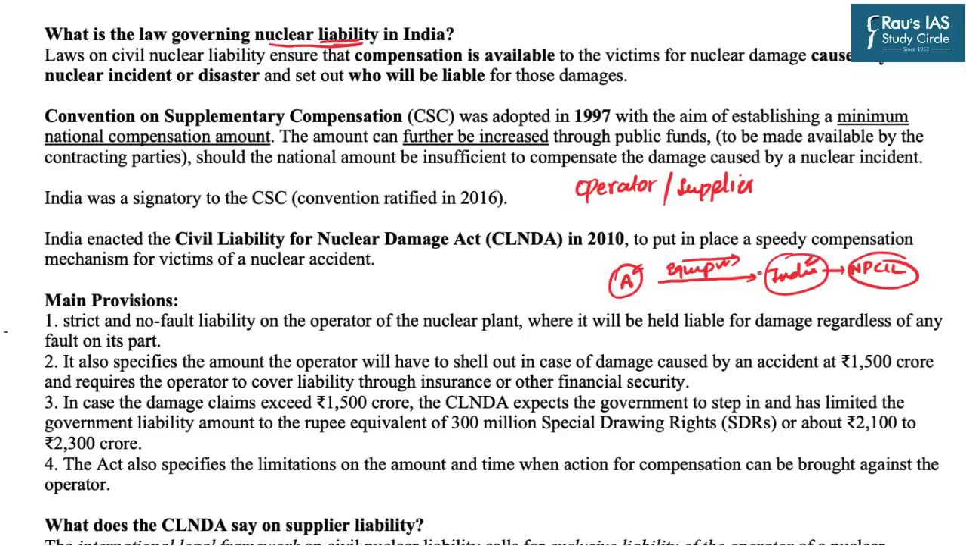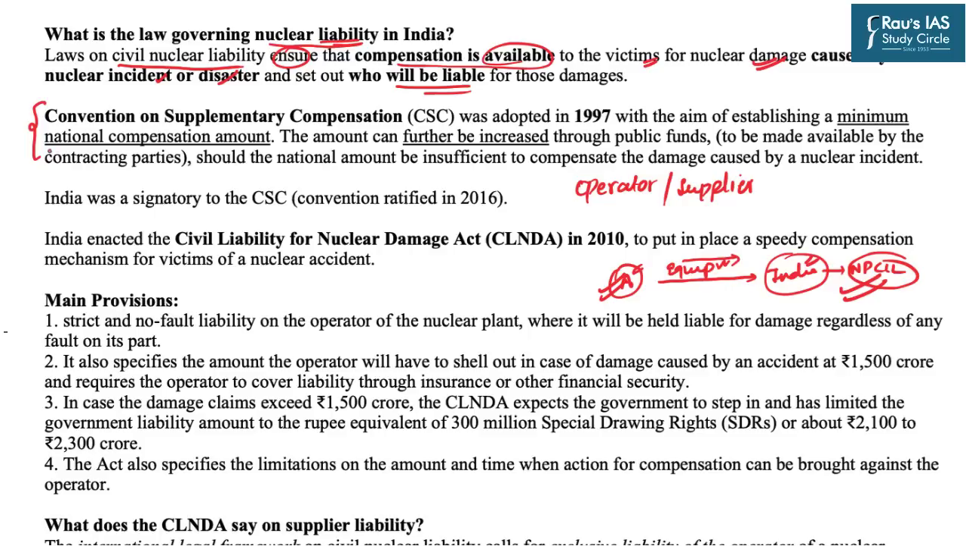As far as India is concerned, the laws on civil nuclear liability ensure that compensation is available to the victims for the nuclear damage caused by a nuclear incident or disaster, and set out who will be liable for those damages. So therefore, in India, the liability is on the operator as well as on the supplier. So let us see what the issue is.